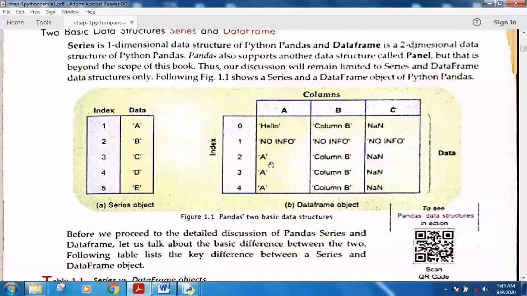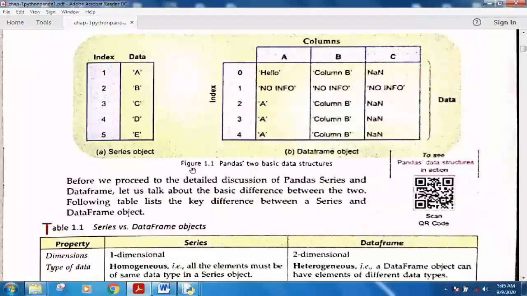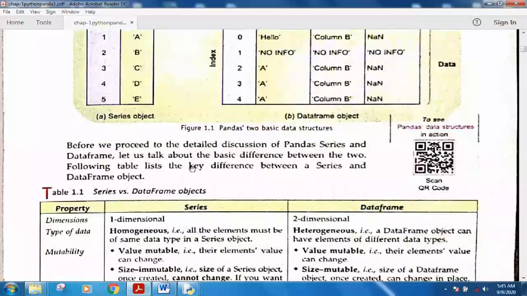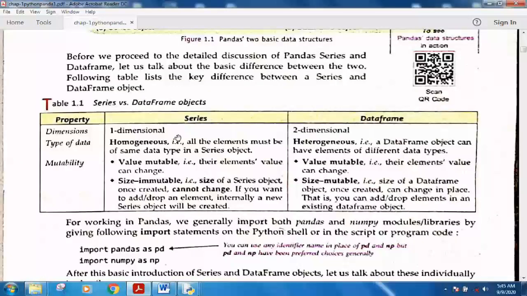It is not having so much data, whereas a data frame is a tabular structure. It has multiple columns and multiple rows, and in table format it is showing the data to you. On your screen I am showing you this is the series and this is a data frame of the Python pandas. Okay, let me show you some basic differences between the series and the data frame, and then we will discuss in detail how we can create the Python series and data frames.